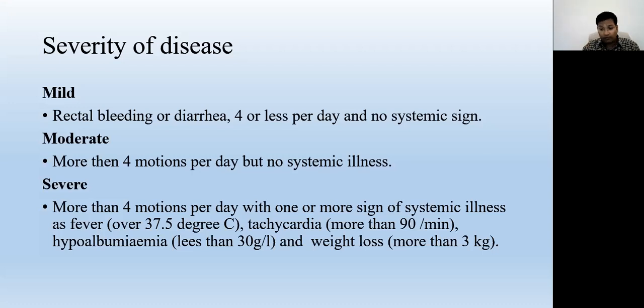Out of these four systemic signs, if the patient has diarrhea more than 4 per day along with one or more of them, the patient is considered to have severe illness.